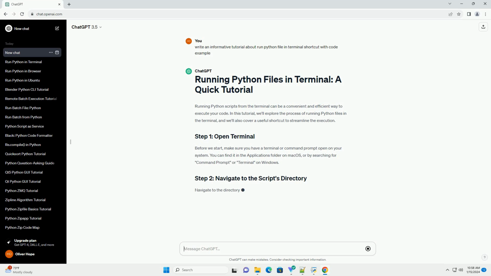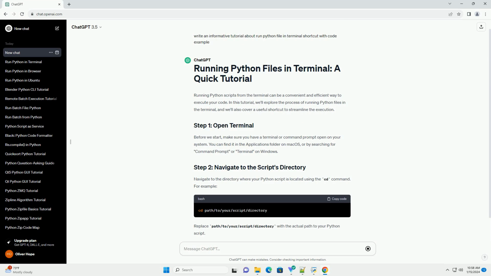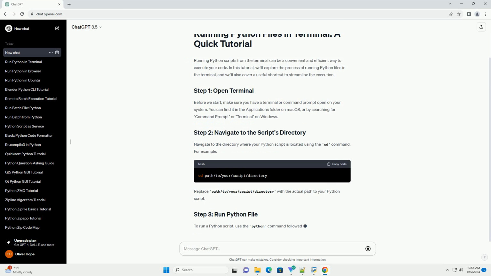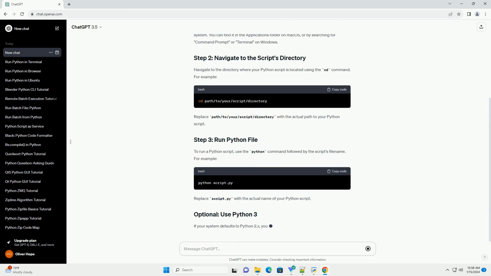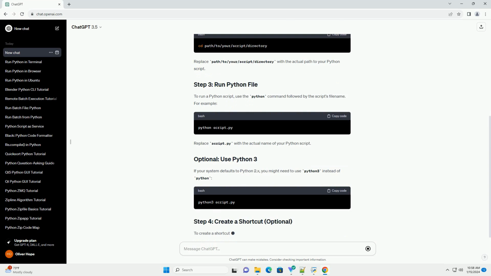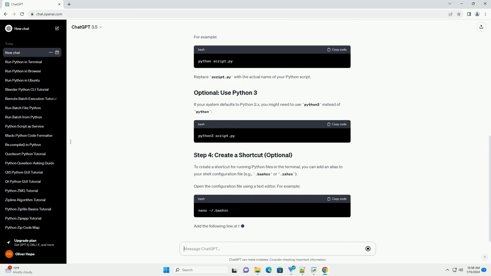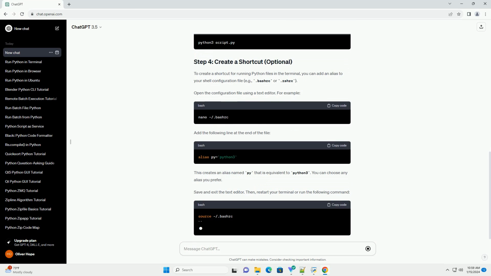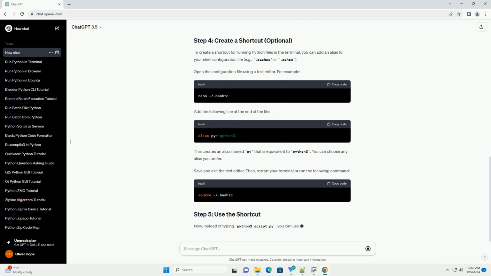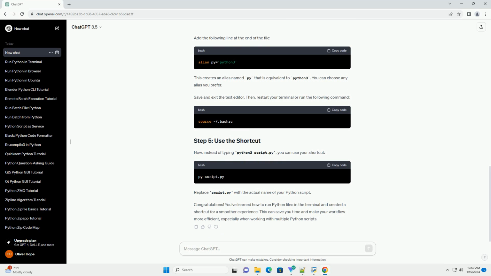Before we start, make sure you have a terminal or command prompt open on your system. You can find it in the Applications folder on macOS, or by searching for Command Prompt or Terminal on Windows. Navigate to the directory where your Python script is located using the cd command. For example, replace /path/to/your/script/directory with the actual path to your Python script.